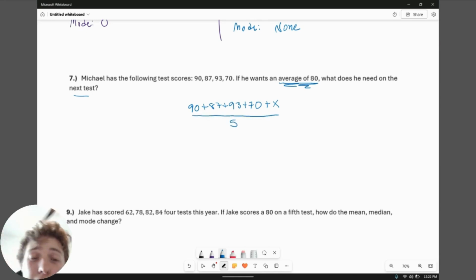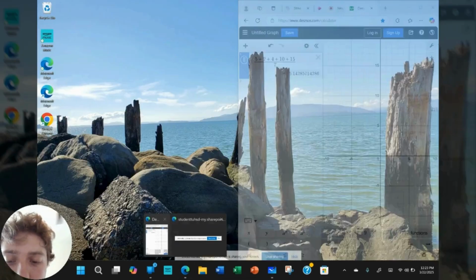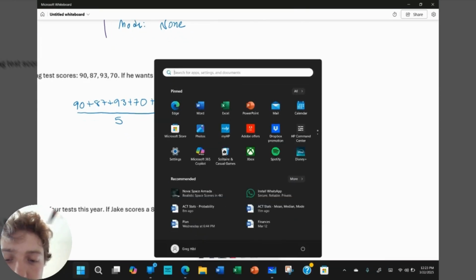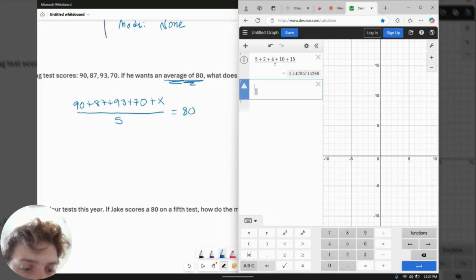From here, you could play around with the X value and just kind of guess and check until you get a value of 80. Or another method you could use is you could actually solve this. We could set it equal to 80 and solve. Remember, the ACT, you don't need to show your work, so what we can do now is we can start to type this into Desmos to solve the entire equation. So let's go ahead and do that now.